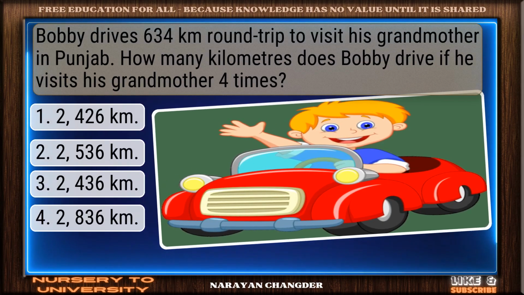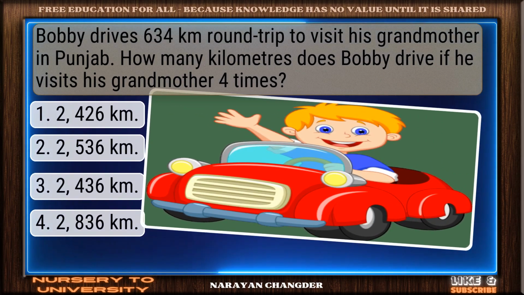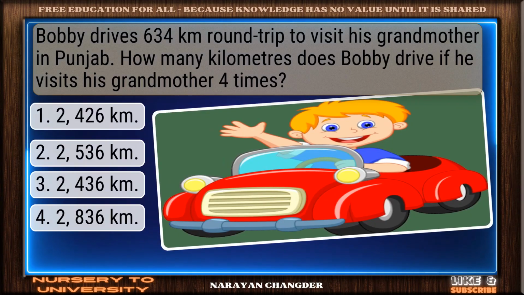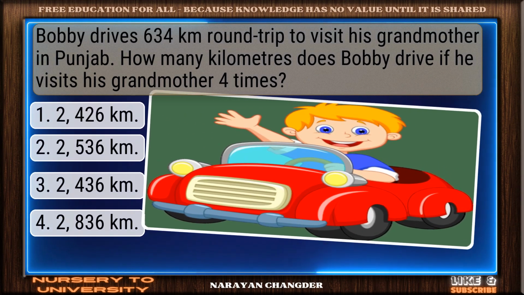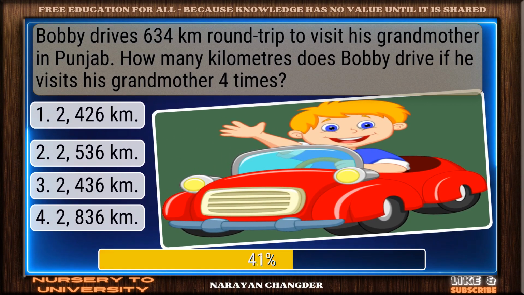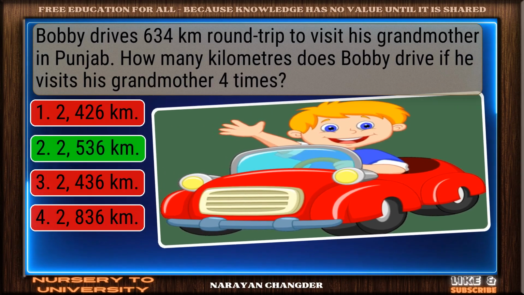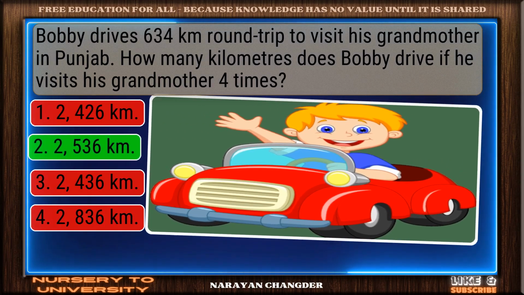Bobby drives 634 km round trip to visit his grandmother in Punjab. How many kilometers does Bobby drive if he visits his grandmother 4 times? You're right, 2536 km is the correct answer.